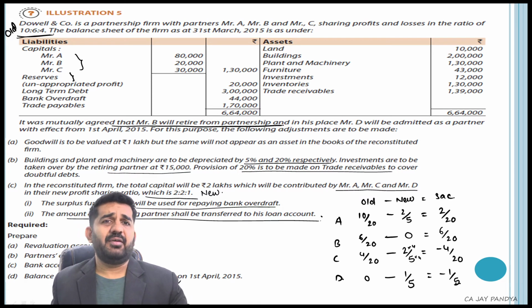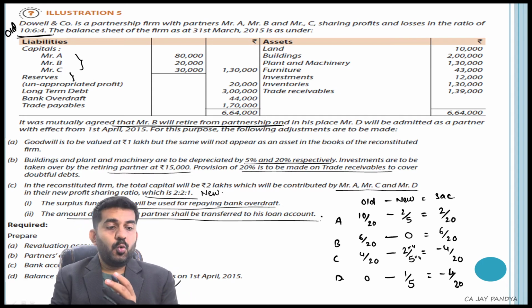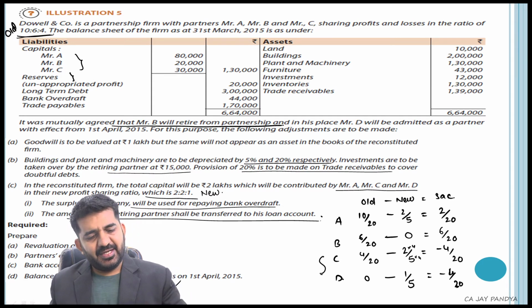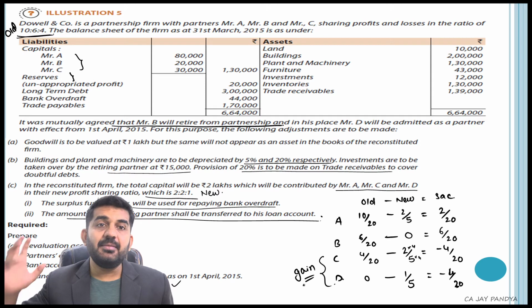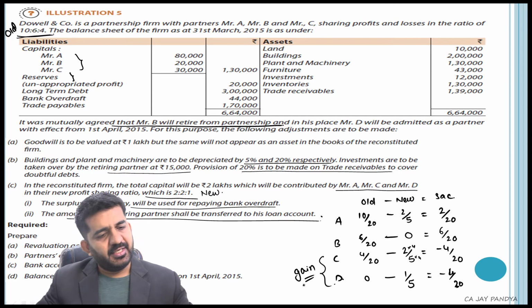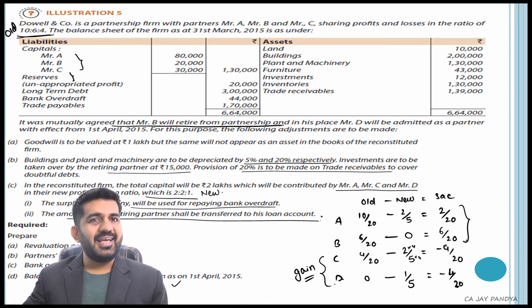Minus 1 by 5, I need to convert it into 20, so it is minus 4 by 20. So who is gaining? C and D. C and D both are gaining. D is a new partner, so he will be gaining, but C by change in profit sharing ratio is gaining. And who is sacrificing? A and B. Sacrificing partners are A and B.